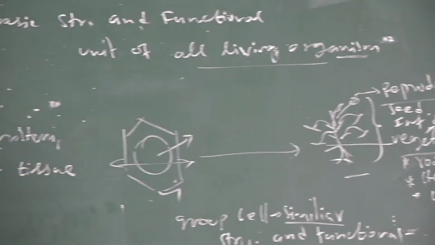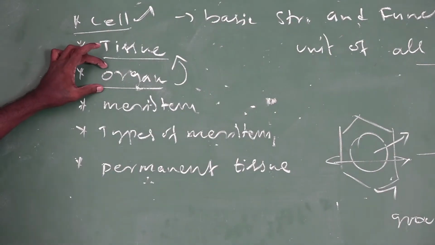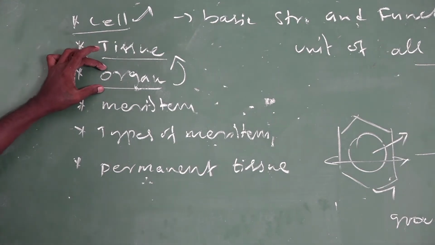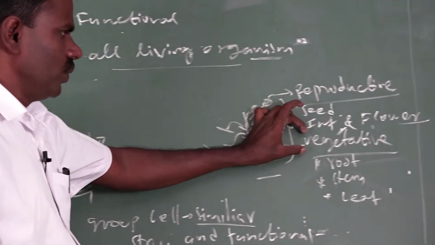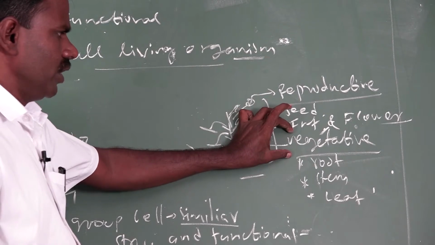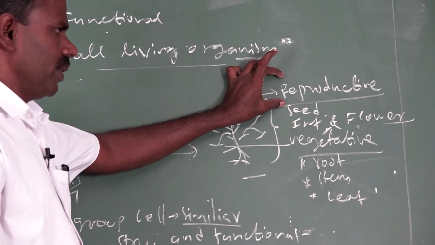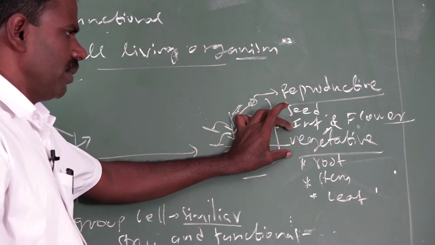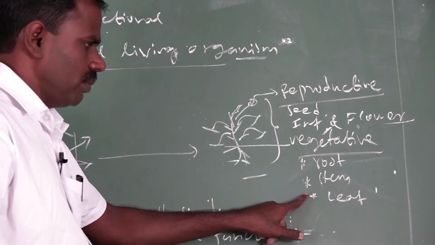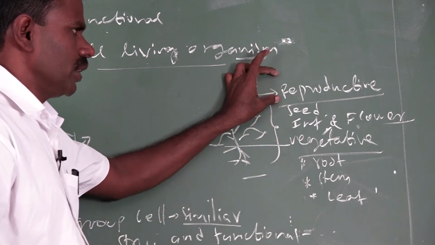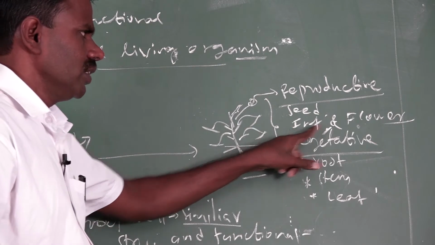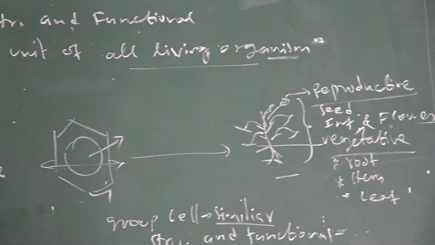So tissues develop into organs. Various types of organs are found in the plant body. There are two types: one is the vegetative plant body, and the other is the reproductive part of the plant body. The vegetative parts are the root system, stem system and leaf system. The reproductive parts are seed, inflorescence and flower.